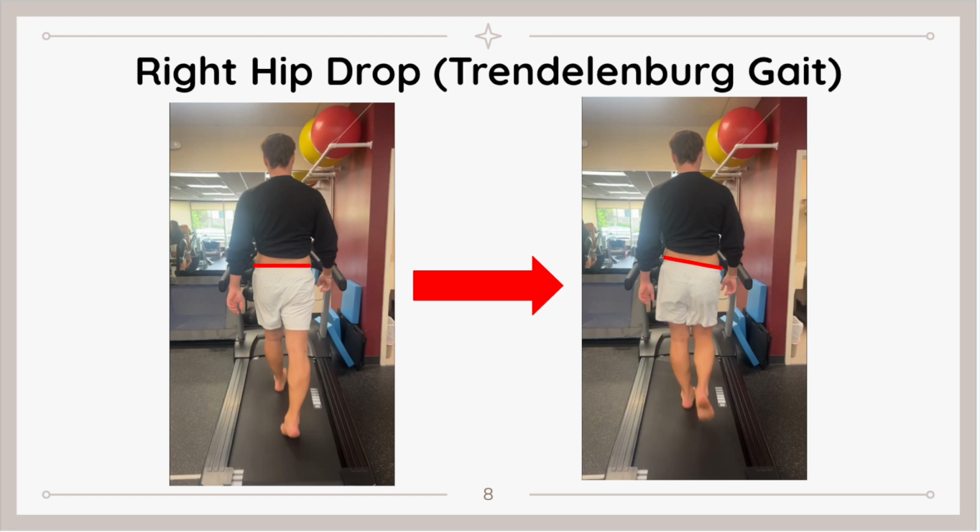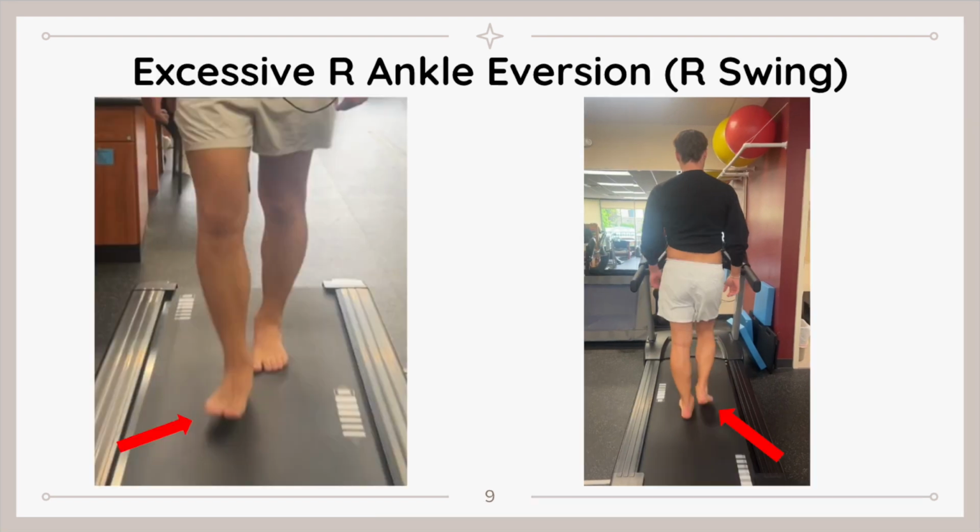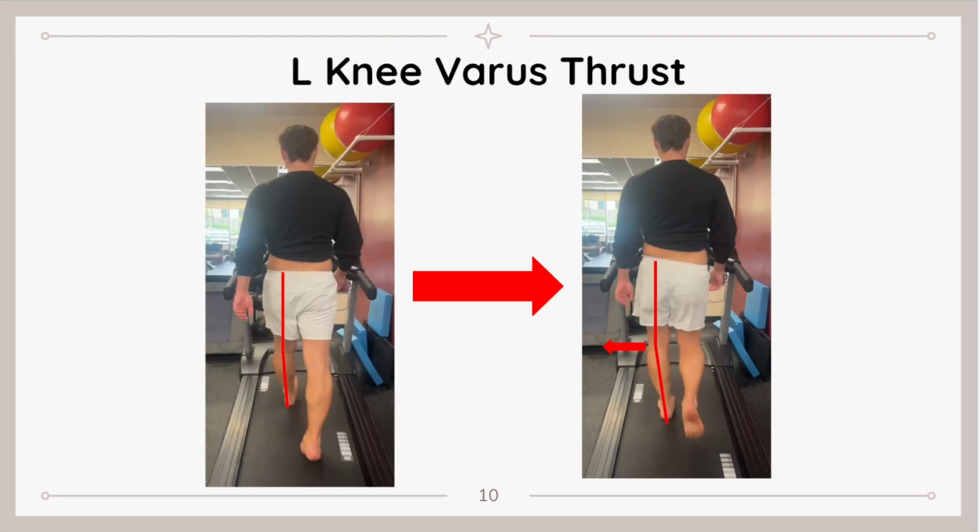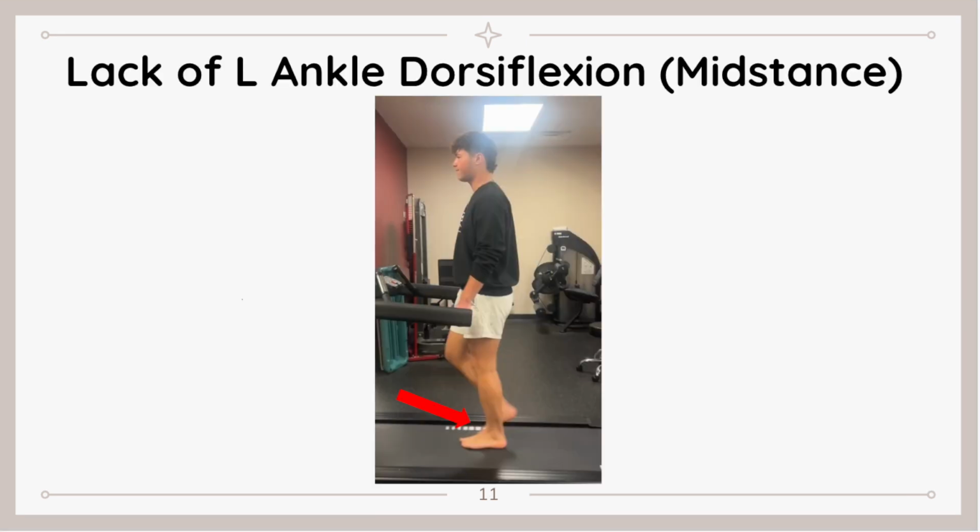So during mid-stance, we have the right hip drop. We put the red line so you could visualize that. Here's the excessive right ankle eversion during right swing. And then this is the left knee varus thrust. And here during mid-stance, you can see the lack of left ankle dorsiflexion.